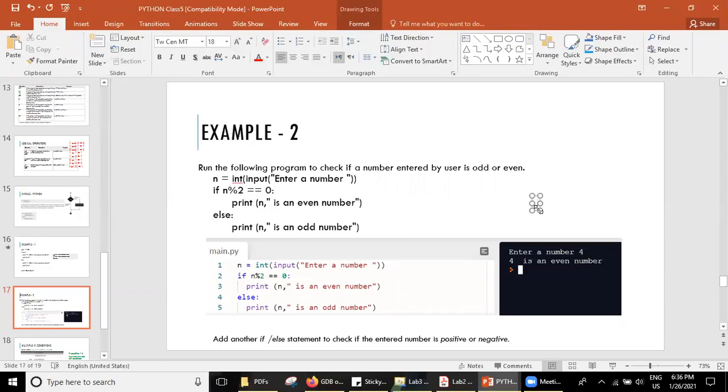You know, 4 divided by 2. What will be the value of 4 divided by 2? You know division, right?